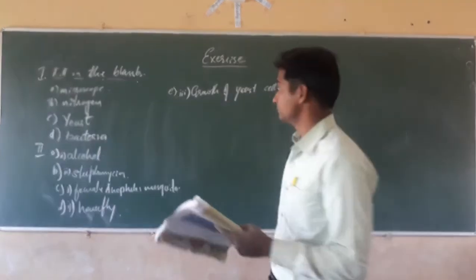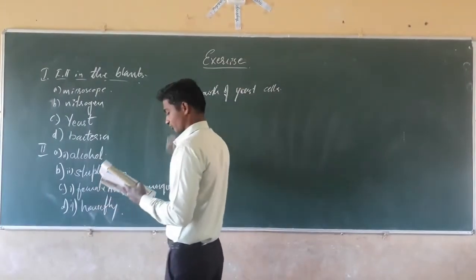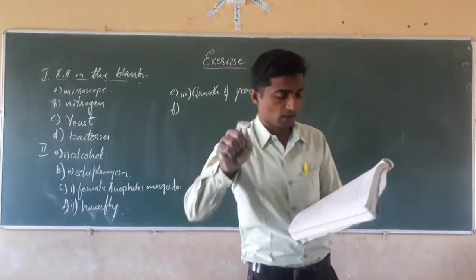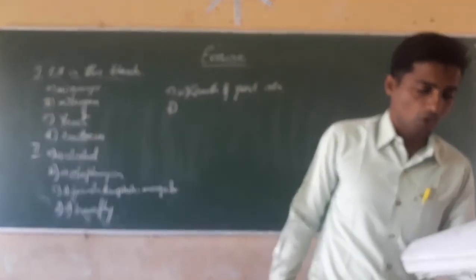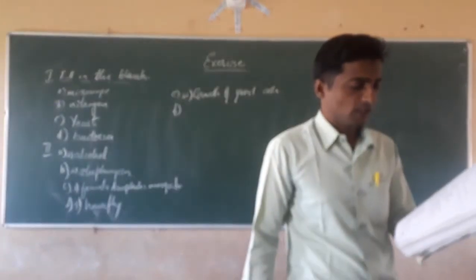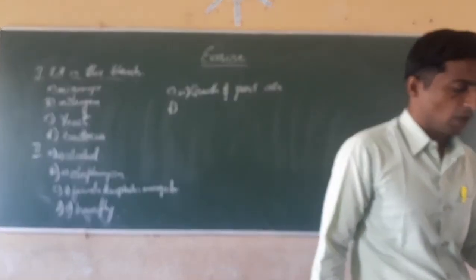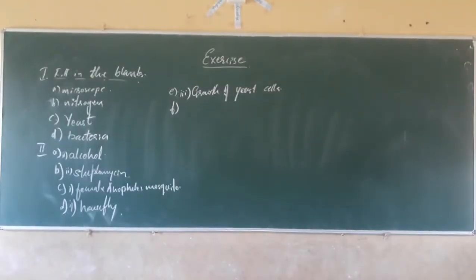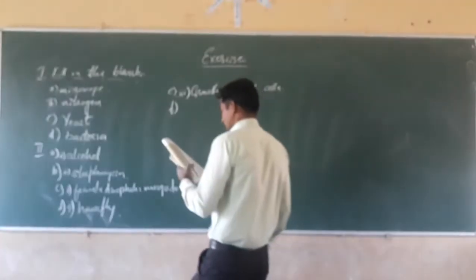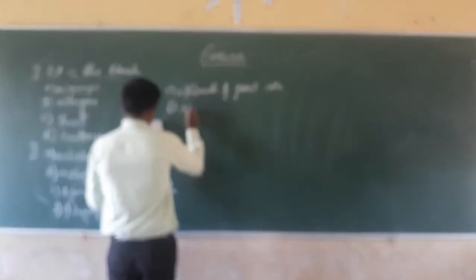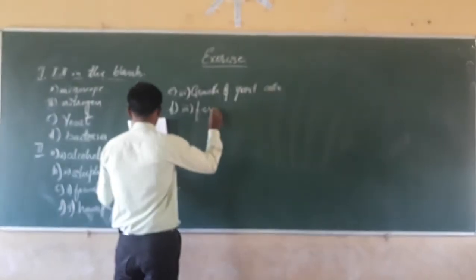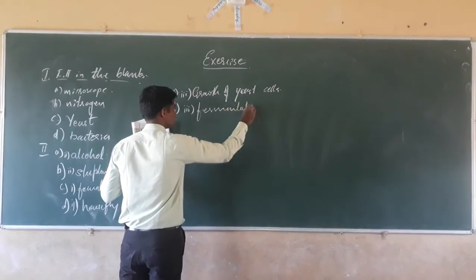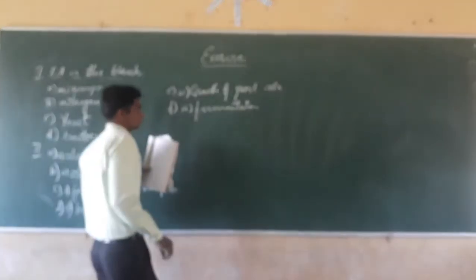Yes. Next, the last one, F. The process of conversion of sugar into alcohol is called: first one, nitrogen fixation; second one, moulding; third one, fermentation; fourth one, infection. For F, the third option is correct, that is fermentation.